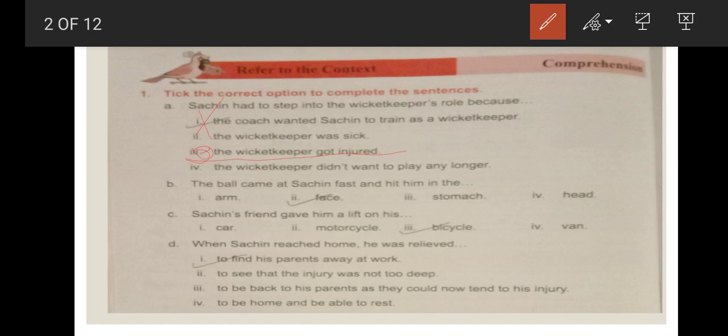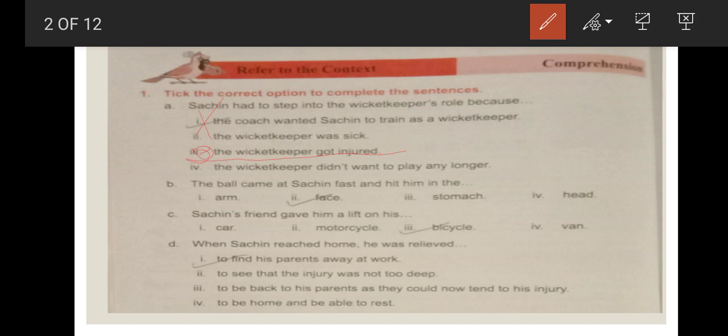That is cricket. Next, the ball came at Sachin fast and hit him on where the ball hit? On the face. Yes. Arm, no. Stomach, no. Head, no. On the face. The ball hit him on the face.